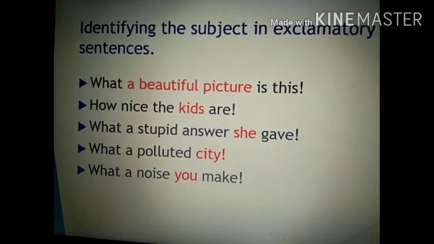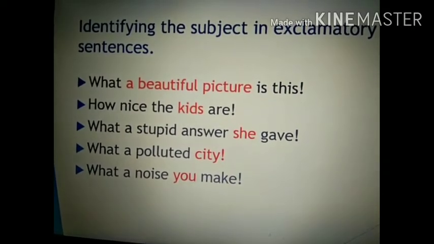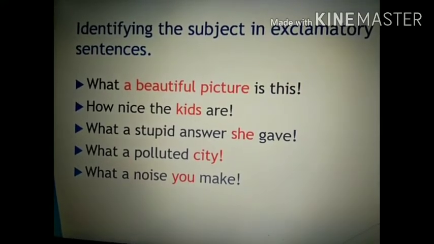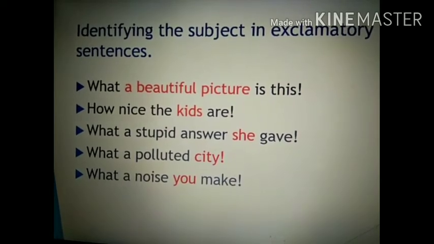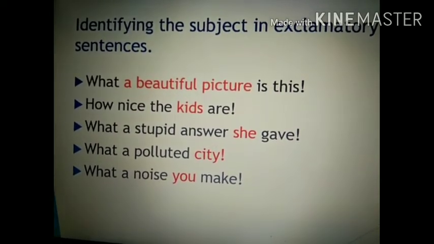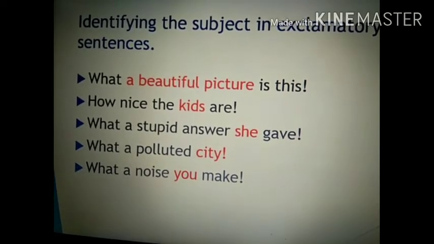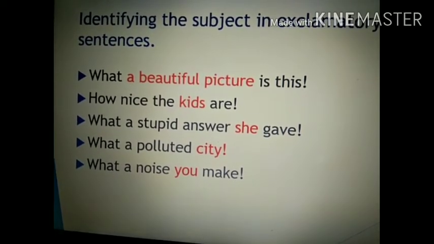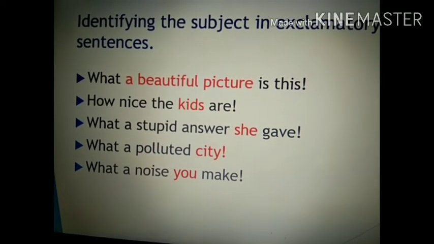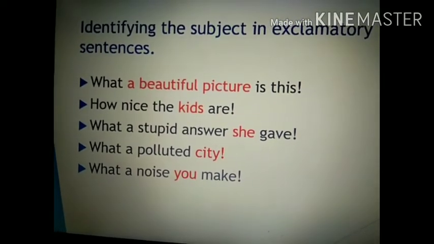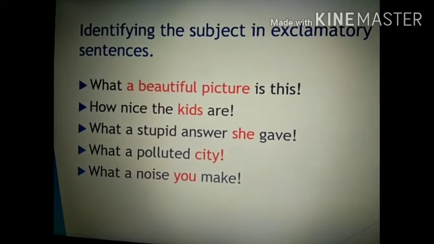How nice the kids are. Who are nice? Kids. So kids are the subject. What a stupid answer she gave. Who gave the stupid answer? She. So she is the subject. What a polluted city. So we are talking about what? City. So city is the subject. What a noise you make. Who makes the noise? You. So you is the subject. I hope I am clear.